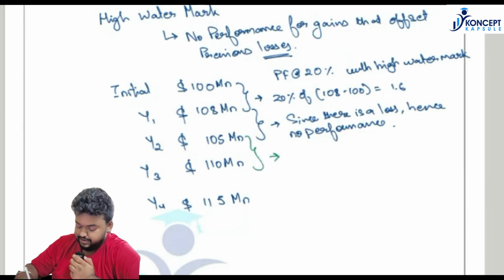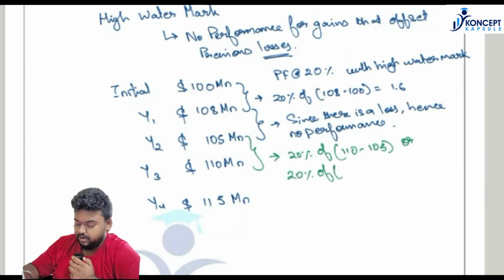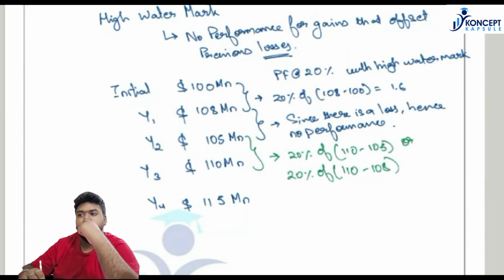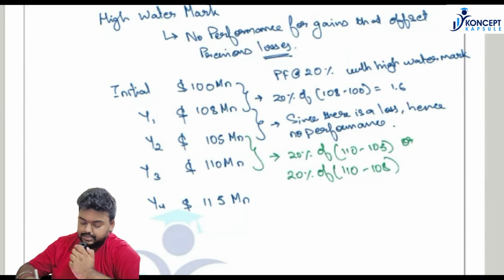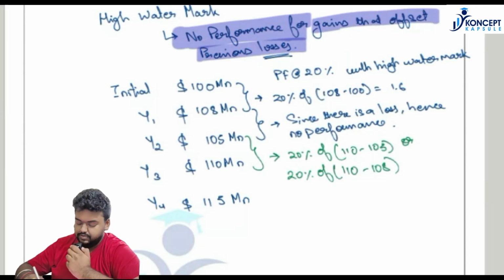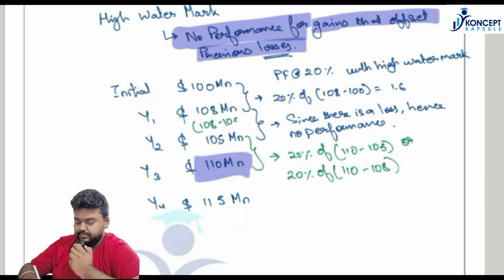Will the 20% be computed on 110 minus 105, or 20% will be computed on 110 minus 108? Now here you need to understand what high watermark says. High watermark says that there is no performance fees for gains that offset previous year losses. Okay, so basically what is the previous year loss with respect to 110? It is $3 million. That is 108 minus 105.